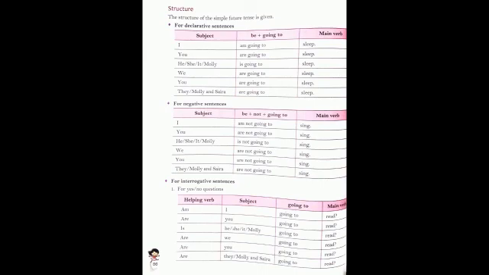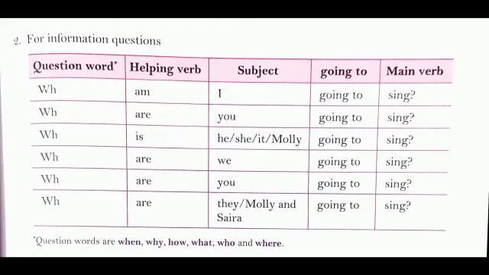Now for the interrogative sentence, again yes and no questions, we write down the helping verb first. Am, are, is, are, they are all helping verbs, and after the helping verb we use the subject I, you, he, she, it, Molly, we, you, they, Molly and Sarah, and after that we add going to plus the main verb. For information questions, these questions always start with the words when, why, how, what, who and where.